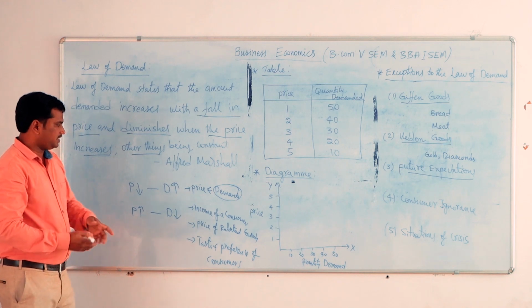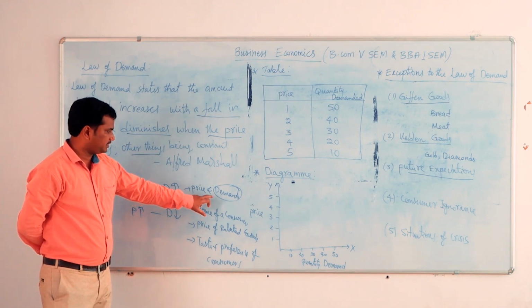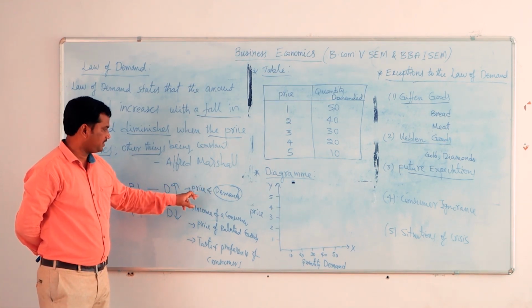These are the other important factors that determine the demand for a product.